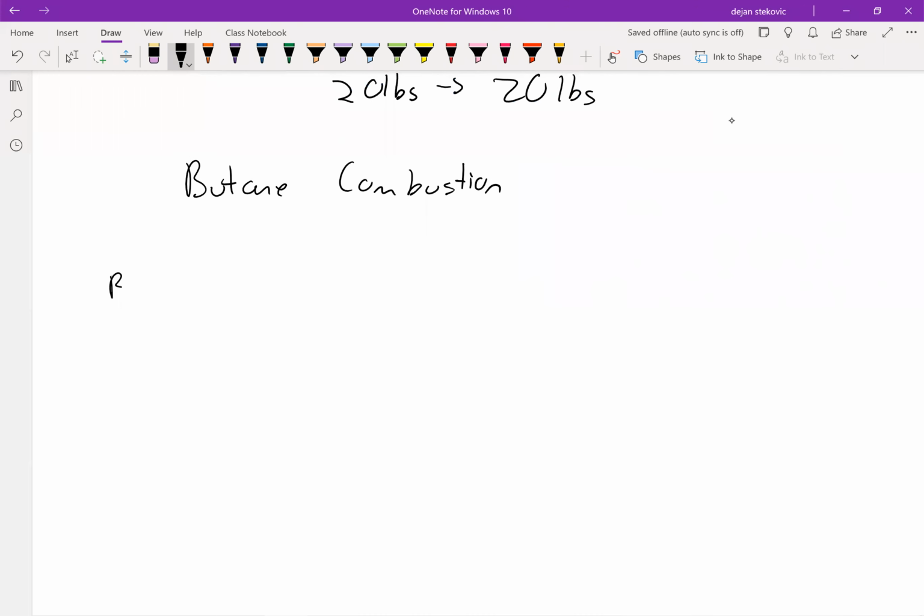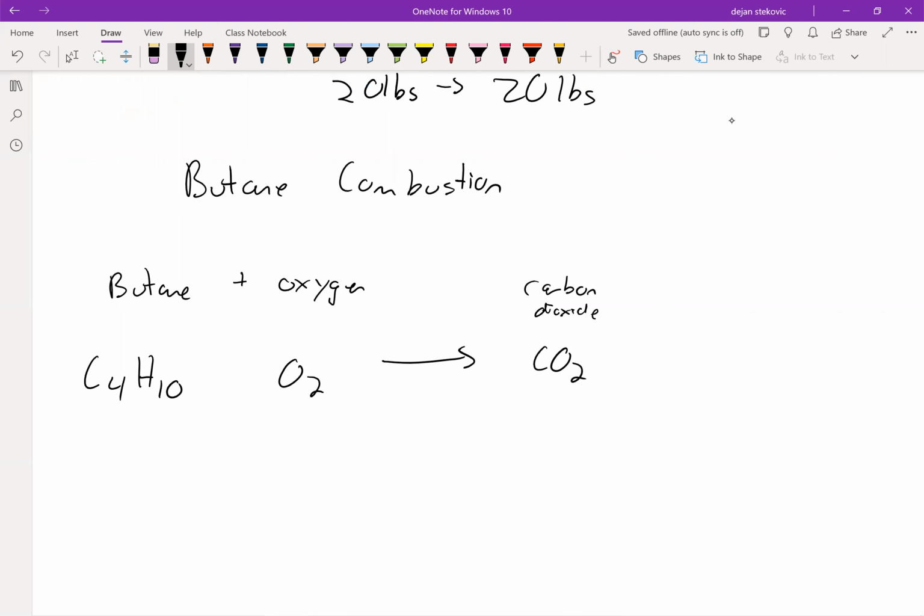So for example, if we have butane, which will be C4H10, don't really worry about that too much, and then we combine it with oxygen, O2, will form carbon dioxide, CO2, and water, which is H2O.